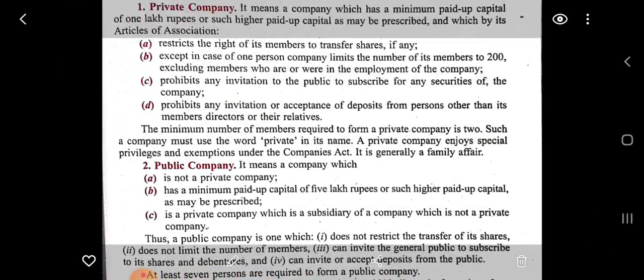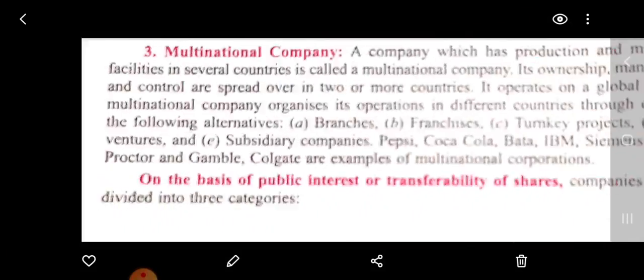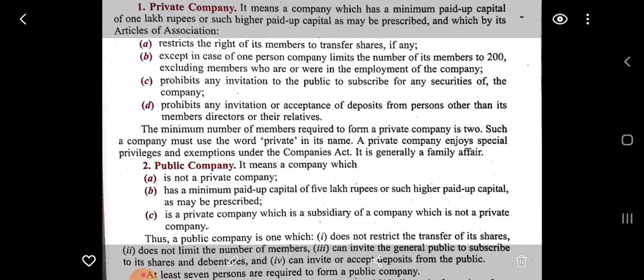Next, classification on the basis of public interest or transferability of shares. The first ones are private, public, and we have here OPC. Private: it means the company which has a minimum paid up capital of 1 lakh or such higher paid up capital as may be prescribed, and which by its articles of association restricts the right of members to transfer shares. So in a private company, the members cannot freely transfer the shares.